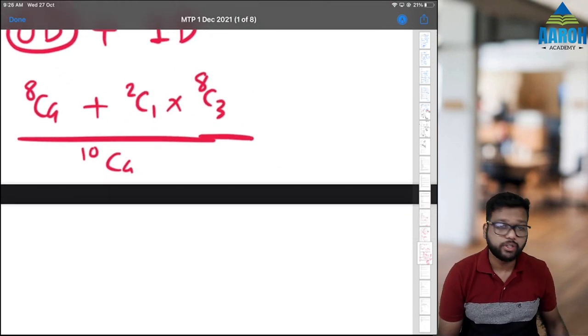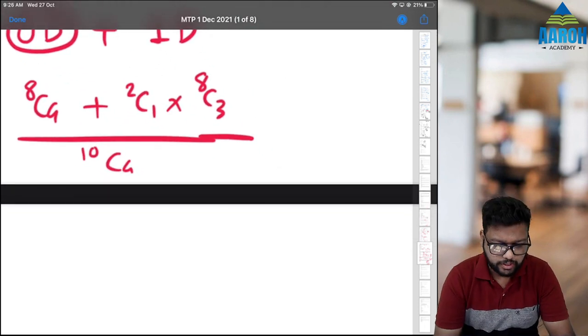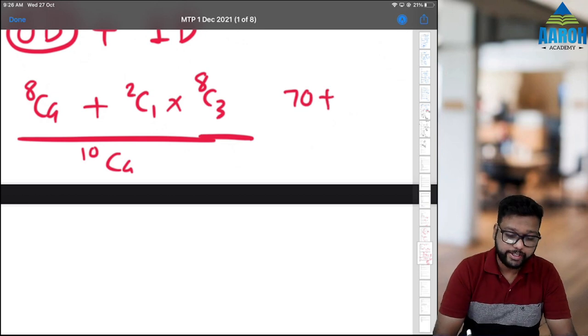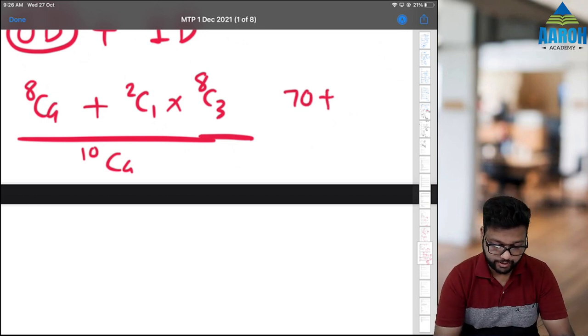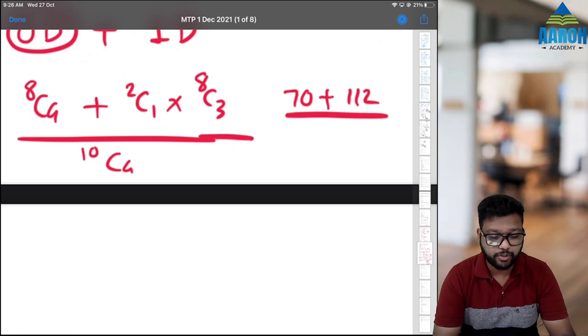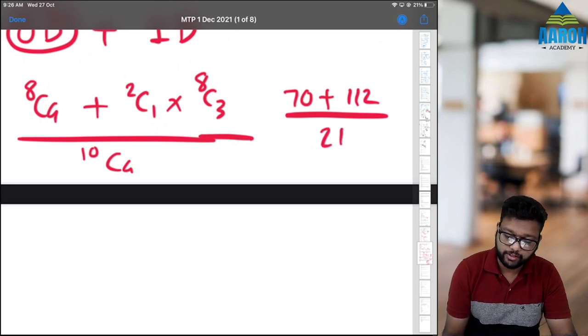Now we can do this on calculator. 8C4 is 8765 by 24, that is 70, plus 2C1 is 2, 8C3 is 8 into 7 into 6 by 6, so that is 56 into 2, 112, upon 10C4 which is 10987 by 24, that is 210.